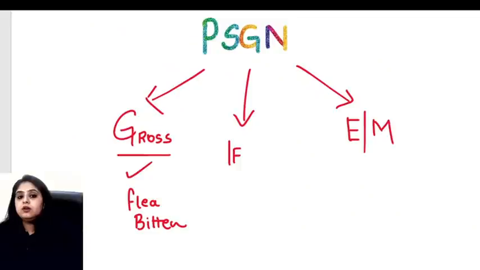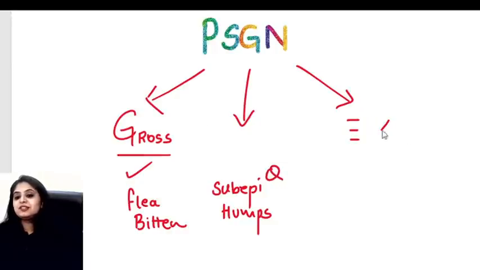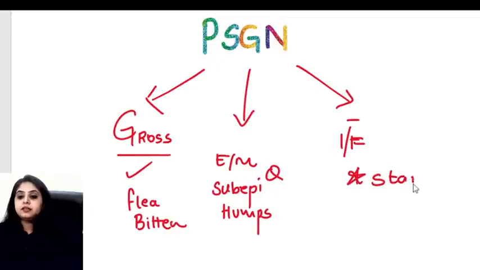So please remember, on electron microscopy, it shows us the presence of subepithelial humps, which is a previous year FMG question. And on immunofluorescence, it shows us the classical starry sky appearance.